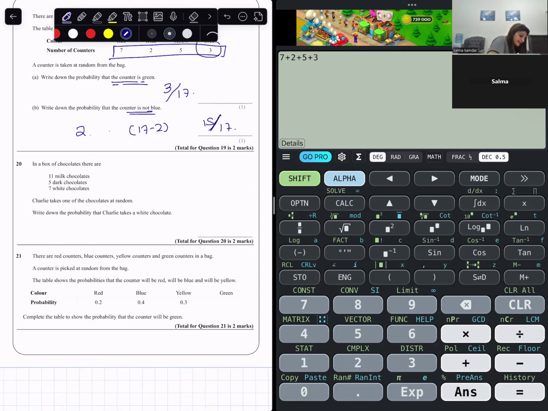Write down the probability that Charlie takes a white chocolate. So white chocolate, we have number of white chocolates 7 divided by total number of chocolates. What is the total number of chocolates? I will just add all the chocolates together. 11 plus 5 plus 7. Total number of chocolates is 23.